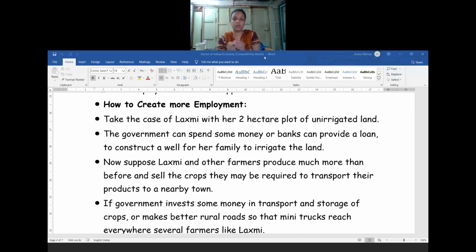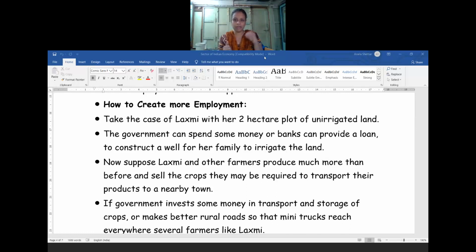Instead of growing only one crop during a particular year, now she is able to grow 2 to 3 crops, that is multiple cropping, due to the irrigated land.